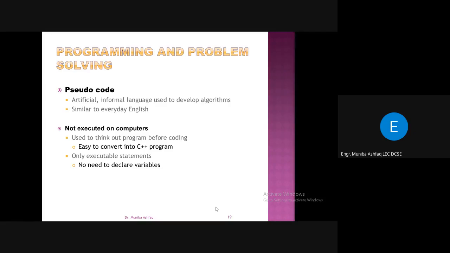Like there is no need to declare variables. In a C++ program, if you are using some variables, you need to declare those variables first, and then you have to use them. But in pseudocode, you don't have to declare any variables. You just have to write what the main task is: that I have a variable A, I take a value for that, right? So there is no rule for pseudocode. You just have to write the executable statements in informal language.